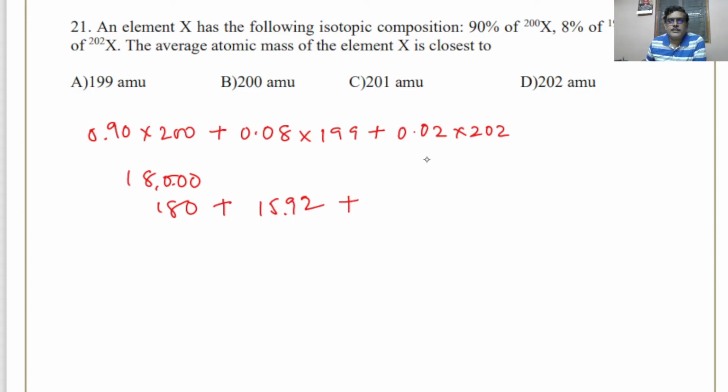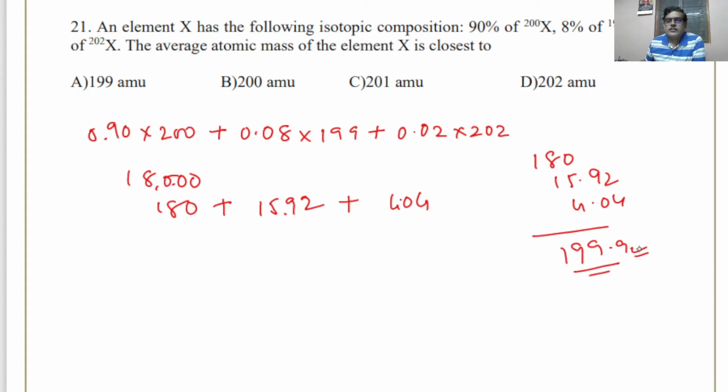15.92 plus 2 4s are, okay, 4. Now you add 180, 15.92 and then 4.04, so it comes to 199.96, so that is very close to 200.